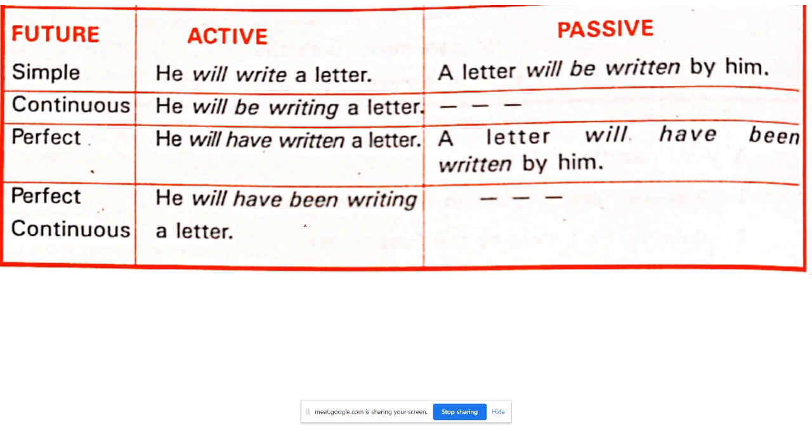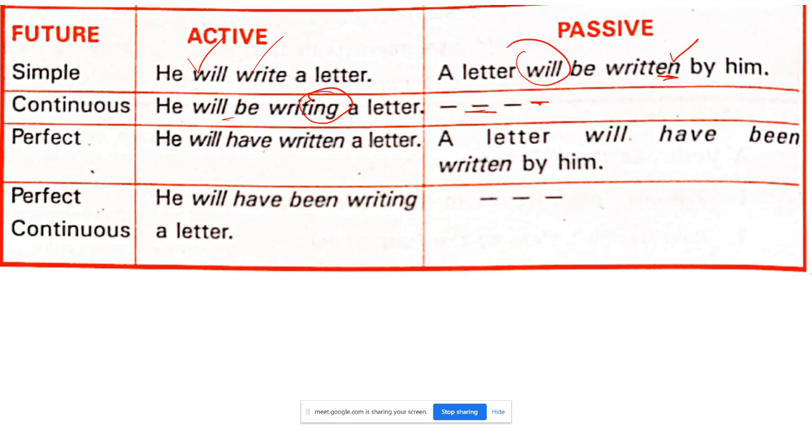Now let's go to the next. Future: he will write a letter. Passive: a letter will be written. Have you seen? Will be written by him. See the form of this. He will write here, and a letter will be written. Continuous: he will be writing. The ing form is in the continuous. Here we don't have the passive.